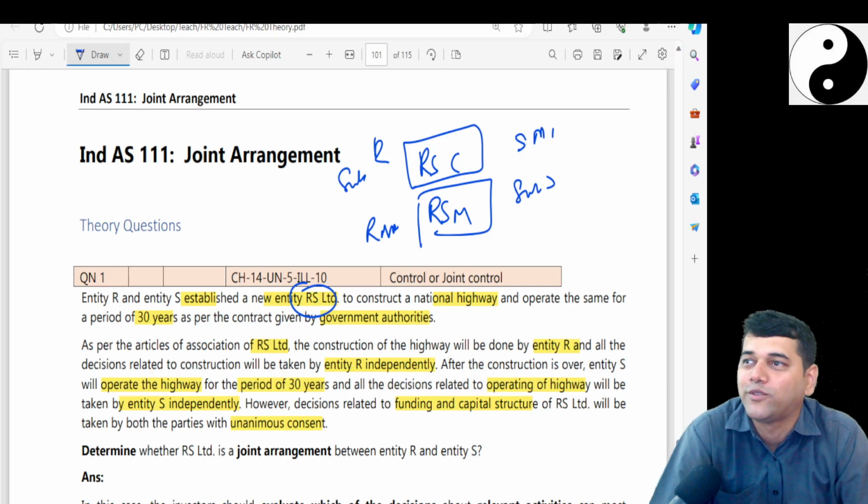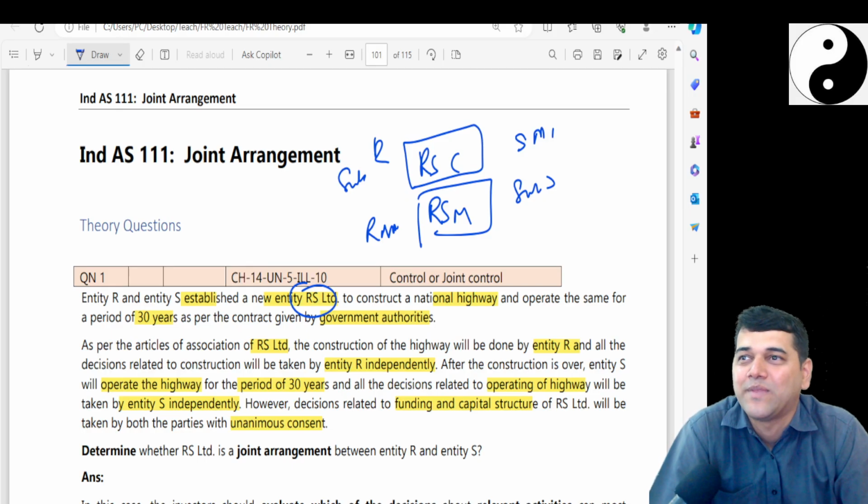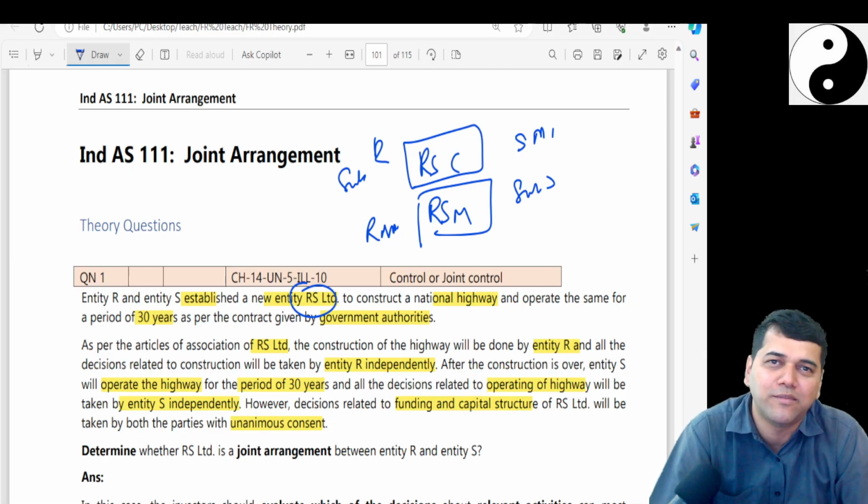On what basis do you say joint arrangement? Yes, students, I want you to discuss. Participate. Think, whatever, it doesn't matter. What did you understand with this? You have to open up your mind here. Whatever you have learned, whatever you observe, you have to question, challenge, discuss.